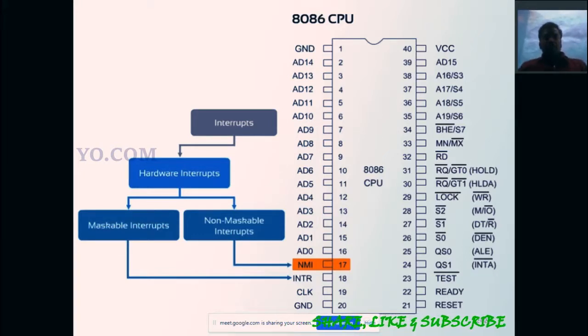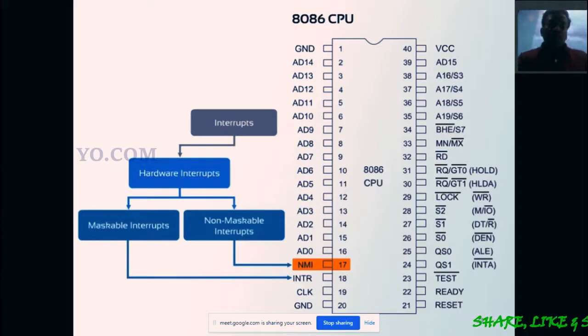Understand? So these two are hardware interrupts. Hardware interrupt is based on pin number 17 and pin number 18. Pin number 17 is used for the non-maskable interrupt. Pin number 18 is used for the maskable interrupt.